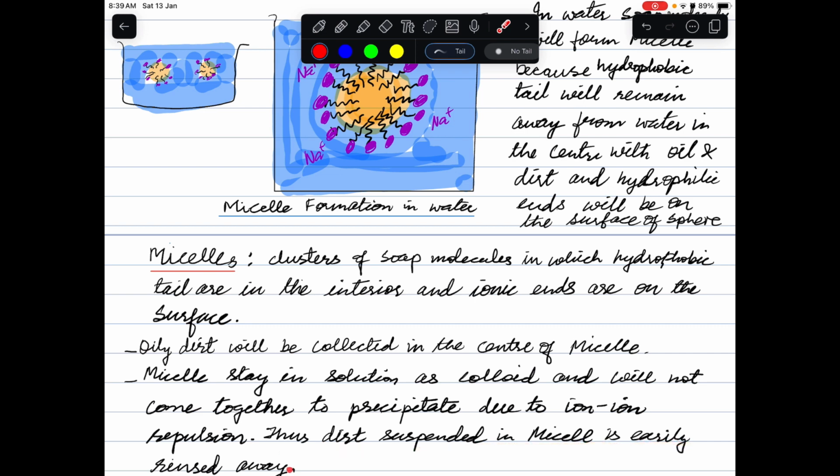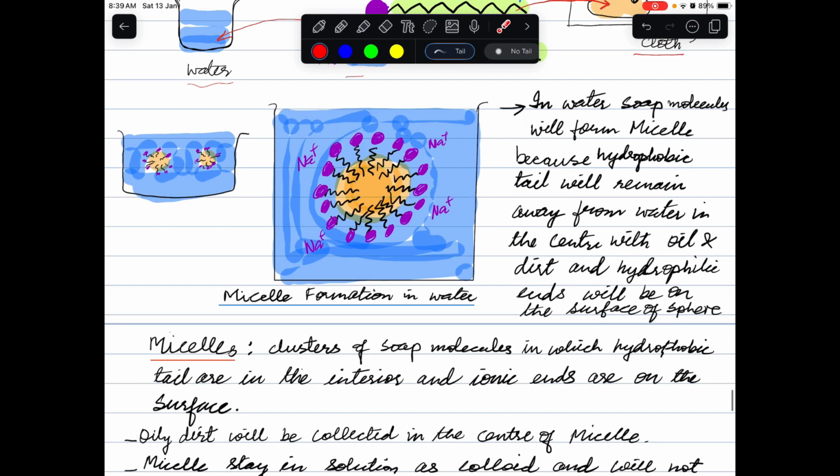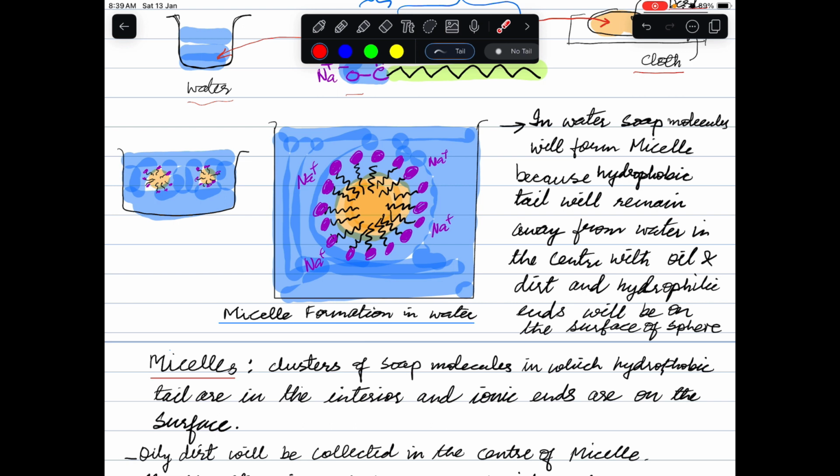What is the meaning of this ion-ion repulsion? Have a look here. I have shown two micelles, or two clusters, one here and a second one in water. When we are cleaning with soap, there will be a variety of such clusters in water.